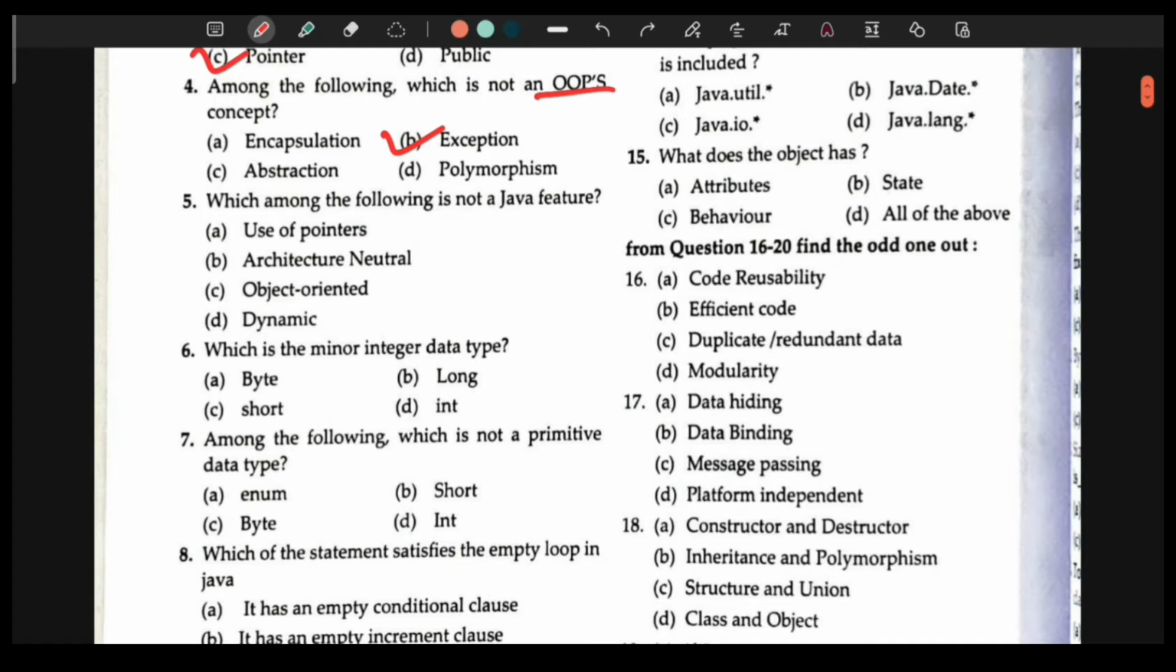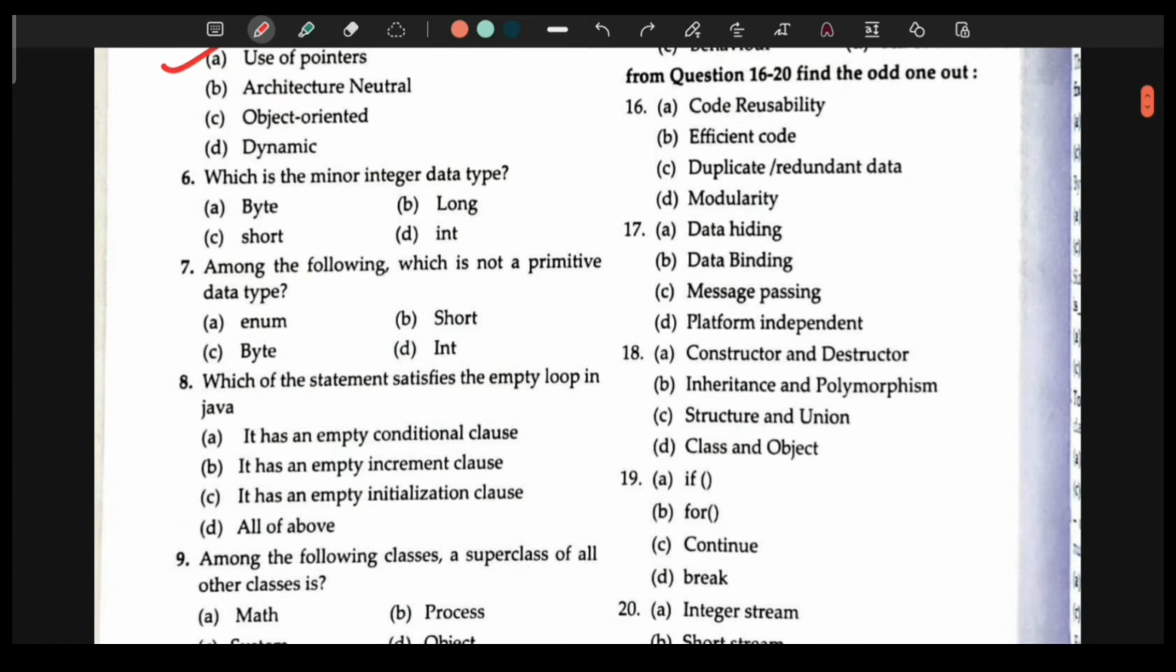Question 5, which among the following is not a Java feature? Use of pointers, architecture neutral, object oriented, dynamic. So it has to be a use of pointers because it is architecture neutral, it is platform independent, it is object oriented, and it is dynamic. So it has to be a use of pointers.